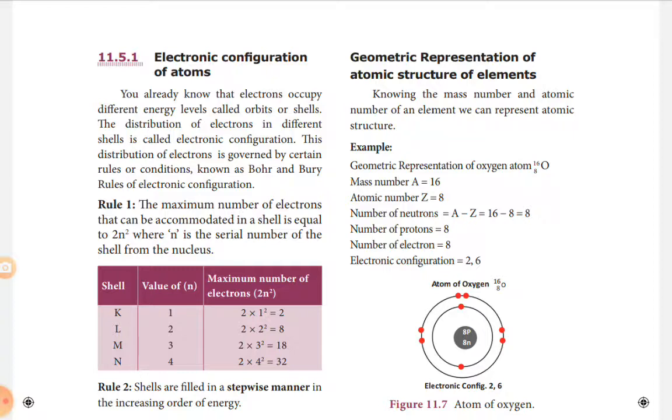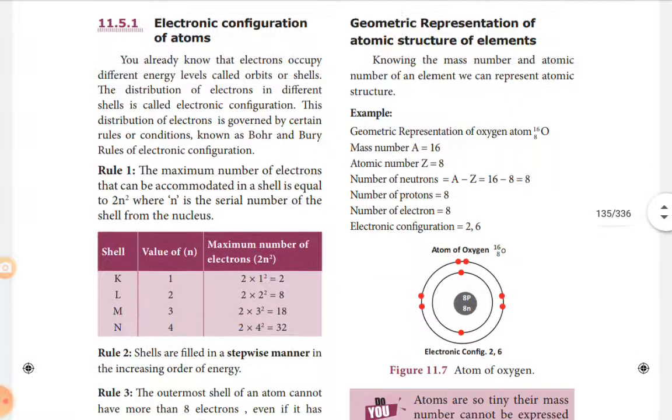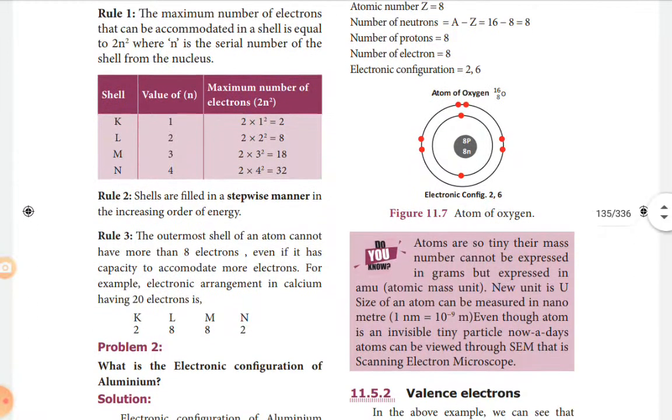And the configuration: there are only 8 electrons. The first shell can have 2 electrons, the second shell can have 6 electrons, 2,6. So the next shell after the nucleus, the K shell, can have 2 electrons. Then the next shell, the L shell, can have the remaining 6 electrons. We can put electron dots to represent the location of electrons.